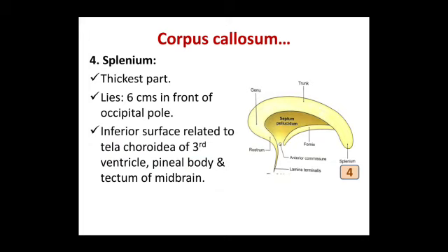Coming to the last part, that is the splenium. It is the thickest part. It lies 6 centimeters in front of the occipital pole. The inferior surface is related to the tela choroidea of the third ventricle, pineal body, and tectum of the midbrain.